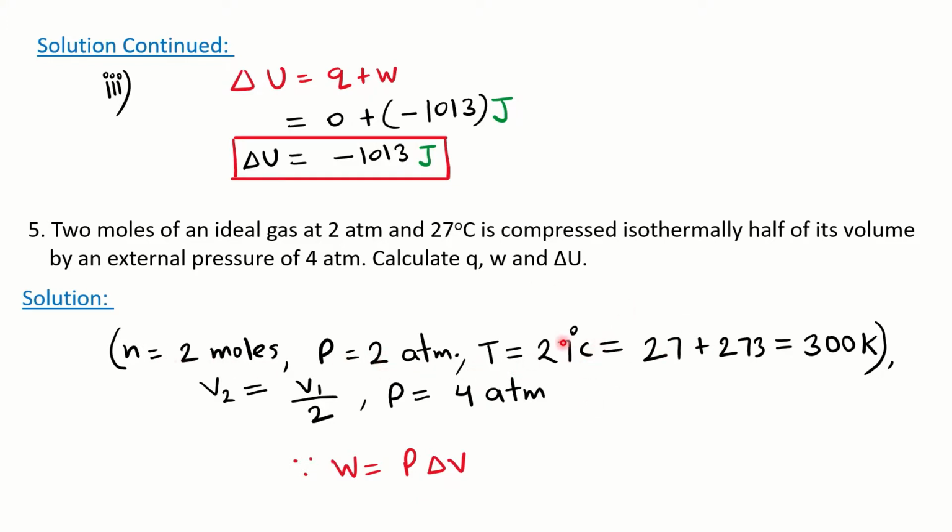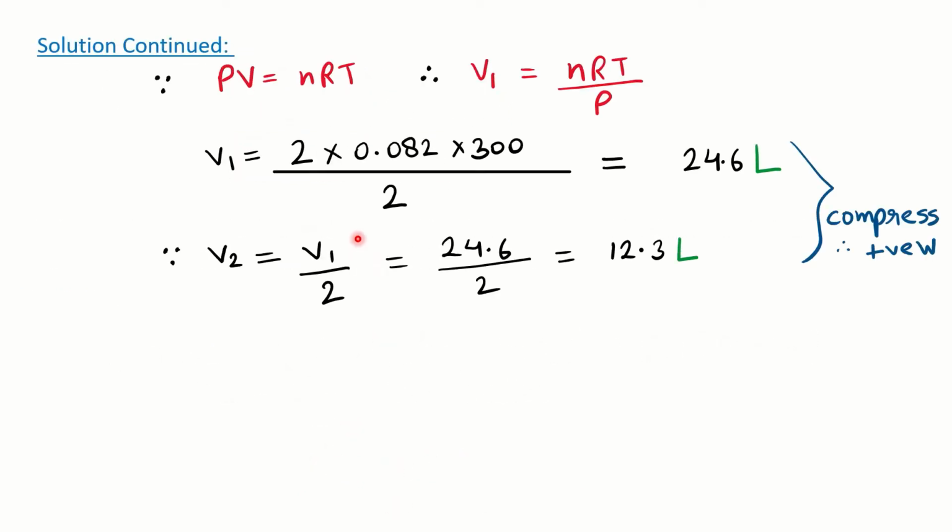Since the temperature is given in centigrade, you have to convert it into Kelvin by adding 273 here. And since the volume is compressed to half, V2 will be half, and the external pressure is mentioned here, 4 atmosphere. So we know the formulas, and how to solve it, we will see.